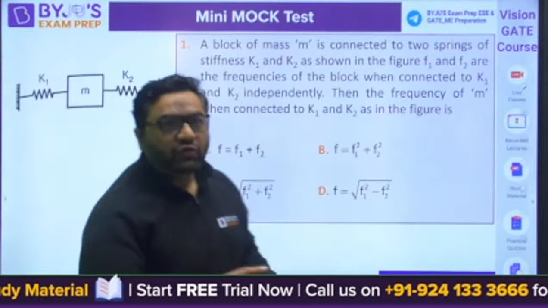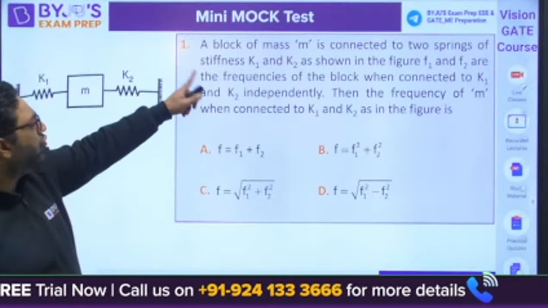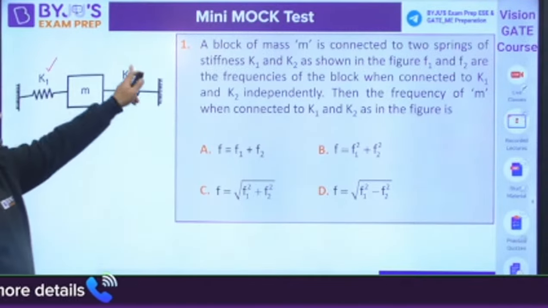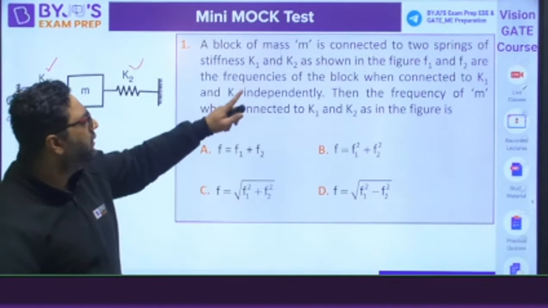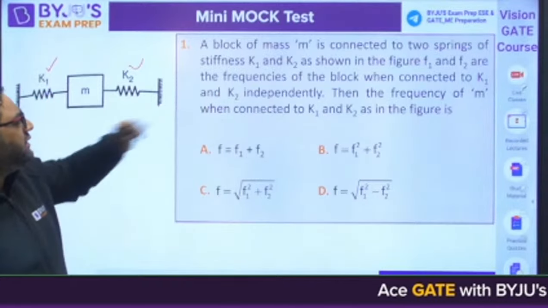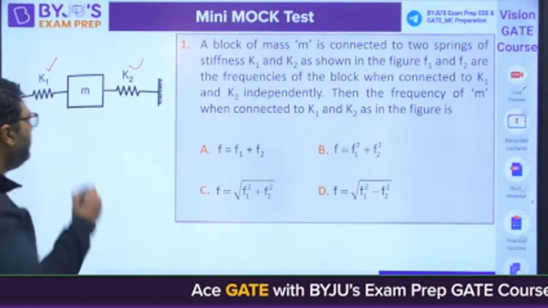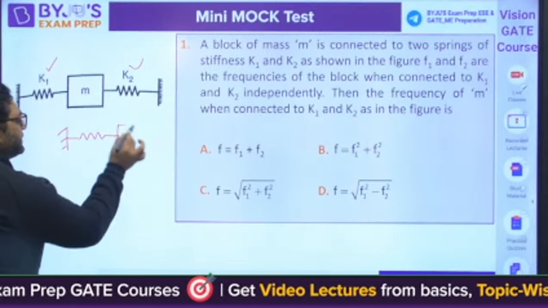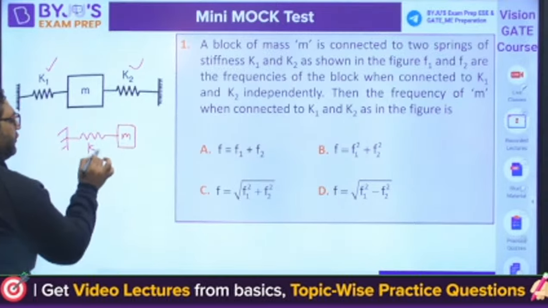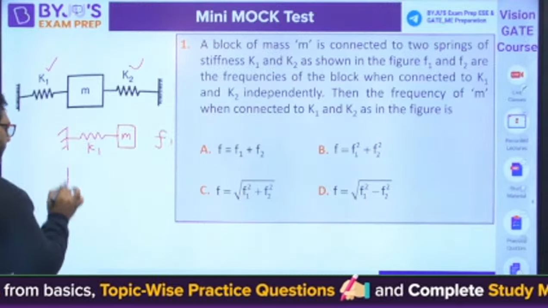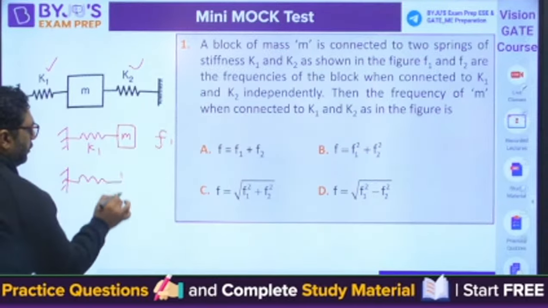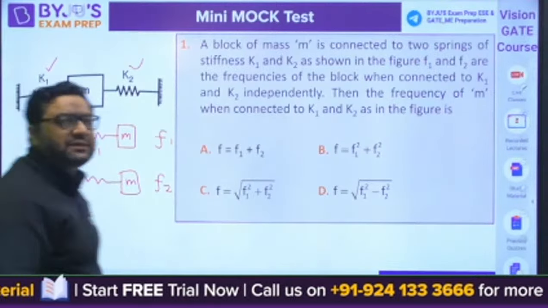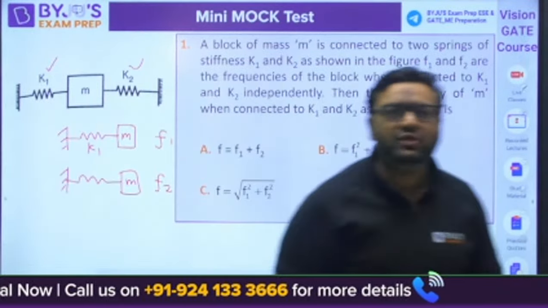Okay. So first question is saying that a block of mass m is connected to 2 springs. You can see one is K1, other is K2. And they are also saying F1 and F2 are the frequency of the block when connected to K1 and K2 independently. Means if we are having only K1 with the mass, then that frequency of the vibration will be F1. If we are going to have only K2 with the mass, the frequency will be F2. Okay, so guys, they are asking you now what would be the answer.